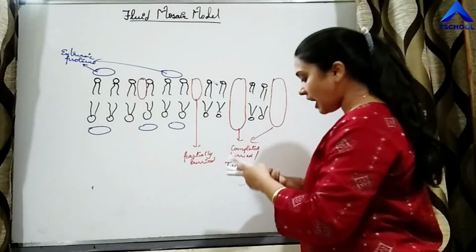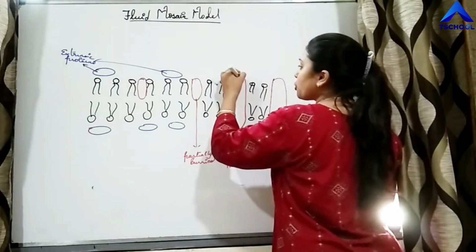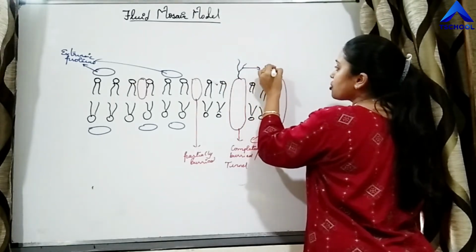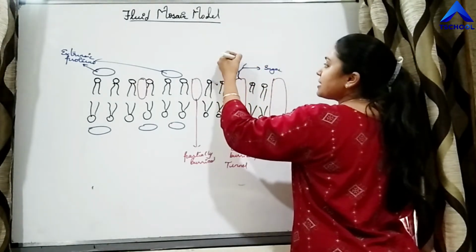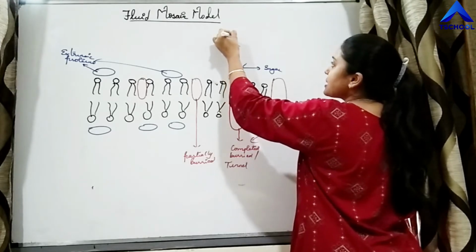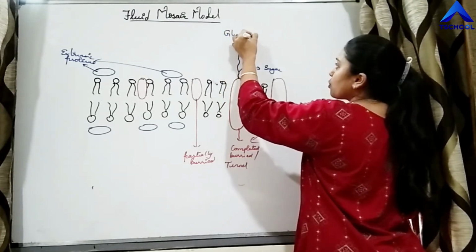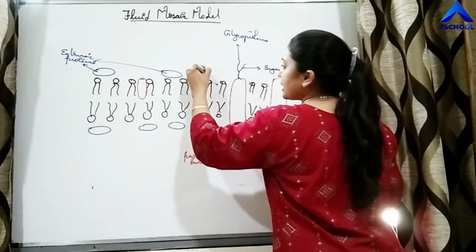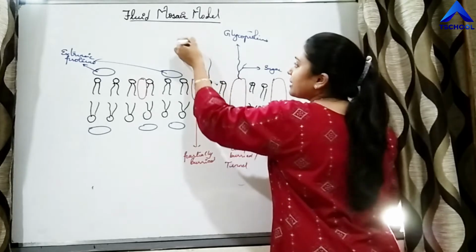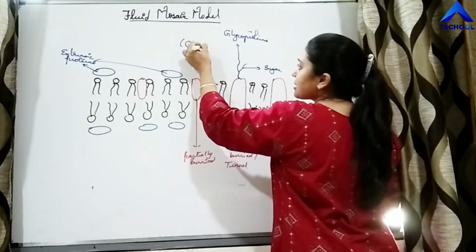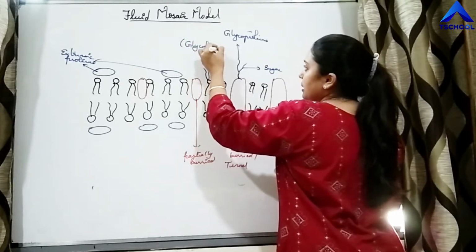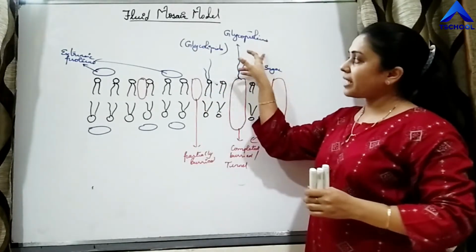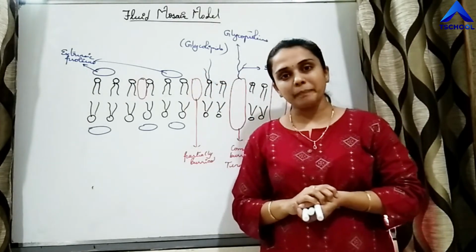These proteins are called tunnel proteins. Now, if sugar is attached to proteins, say this is the sugar which is attached to a protein, then this structure is called a glycoprotein. And if the sugar is attached to the lipids, then this is called a glycolipid. So the plasma membrane also possesses glycoproteins and glycolipids.